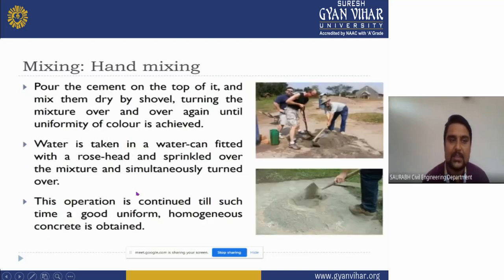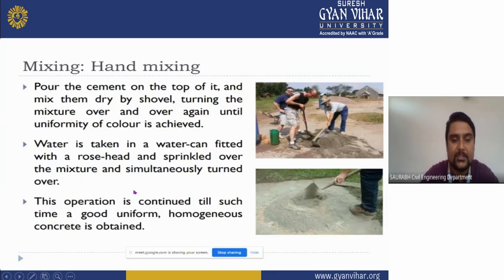Now we'll see the hand mixing again. Pour the cement on the top and mix it dry with the shovel, turning the mixture over again and again until uniformity of color is achieved. Water is taken in a water can fitted with a rose head and sprinkled over the mixture while simultaneously turning it over.